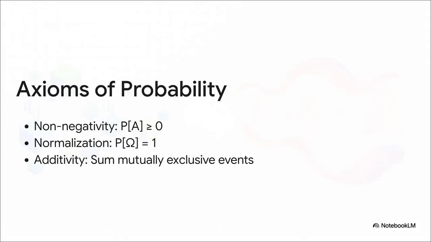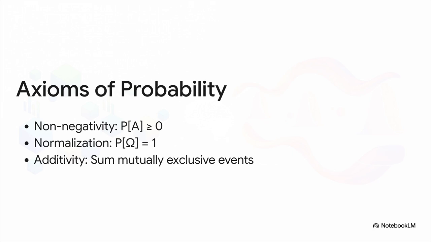All right, so let's get grounded. Before we run, we gotta walk, right? Every mathematical universe we're going to explore today operates by a very strict set of rules for assigning probabilities, and they all boil down to 3 basic axioms. Number 1, non-negativity. Simply put, the probability of any event is always greater than or equal to 0. No negative chances. I mean, you can't have a negative 20% chance of rain, right? Number 2, normalization. The probability of the entire sample space, literally all possible outcomes combined, has to equal exactly 1.